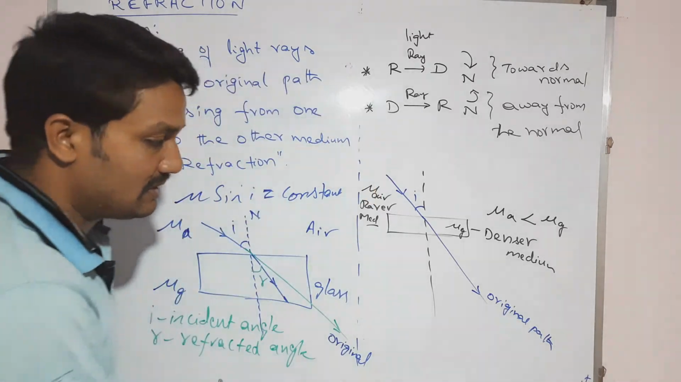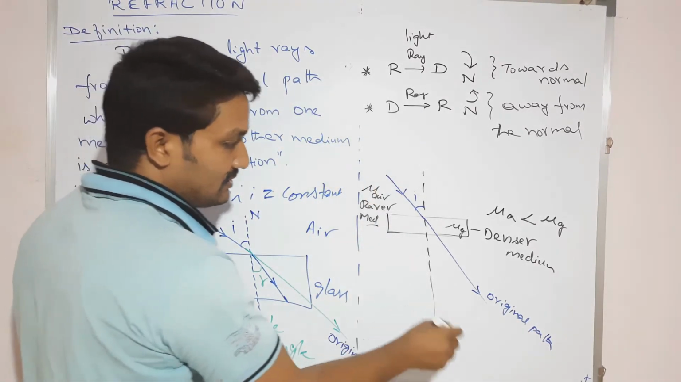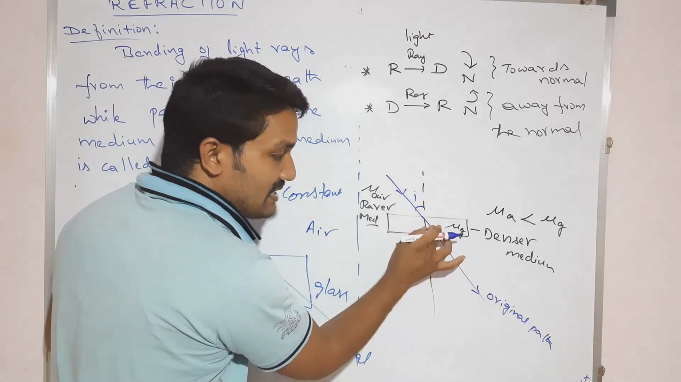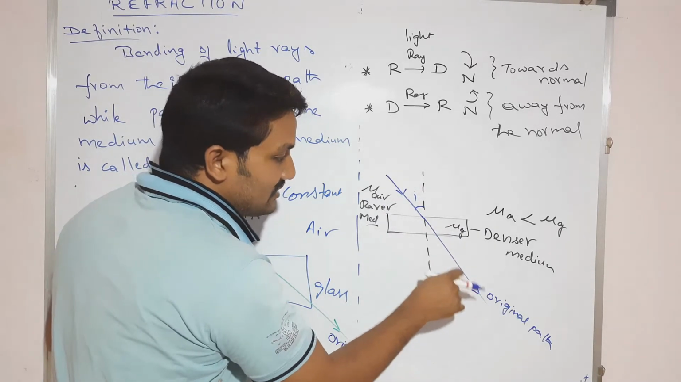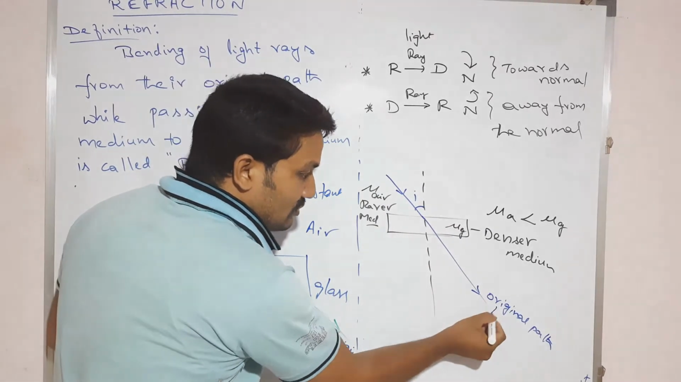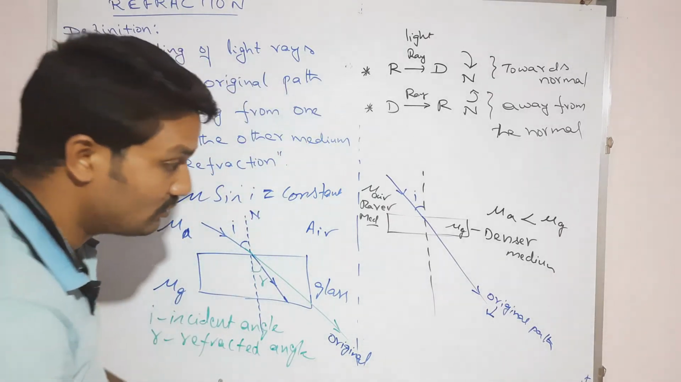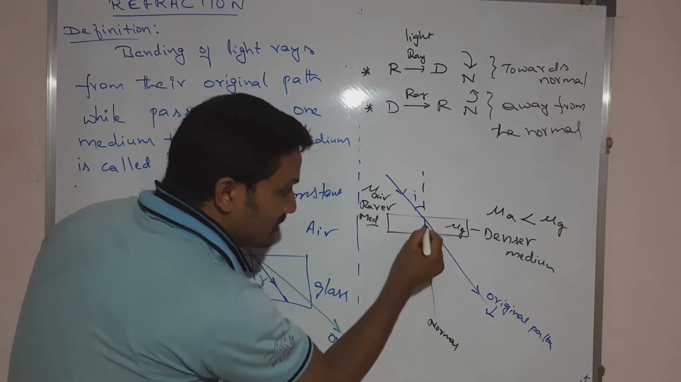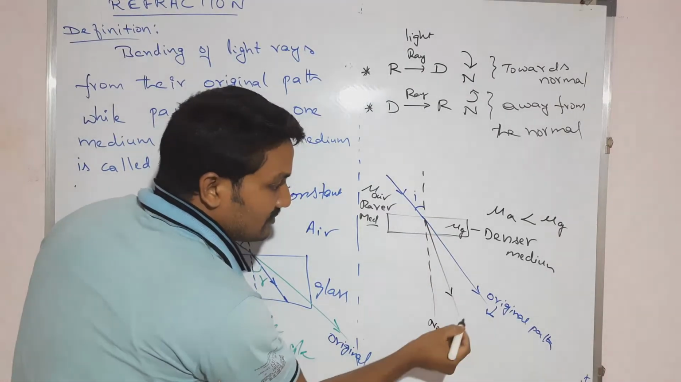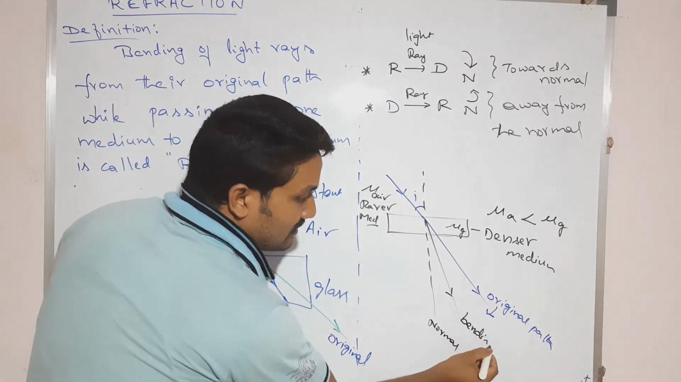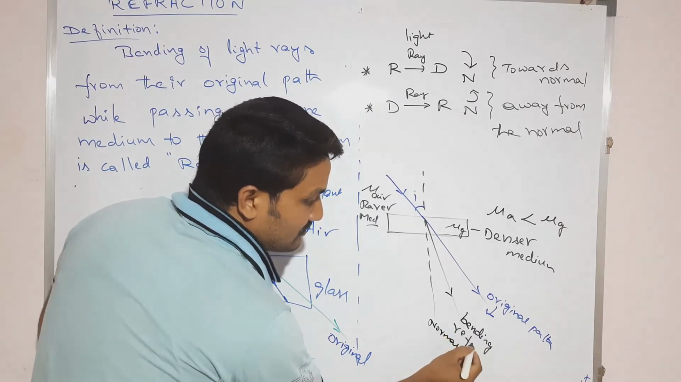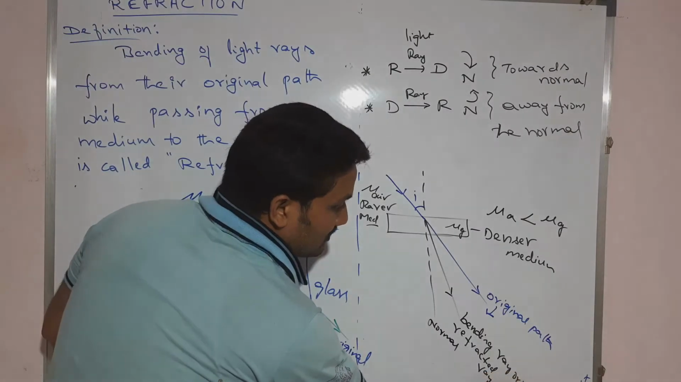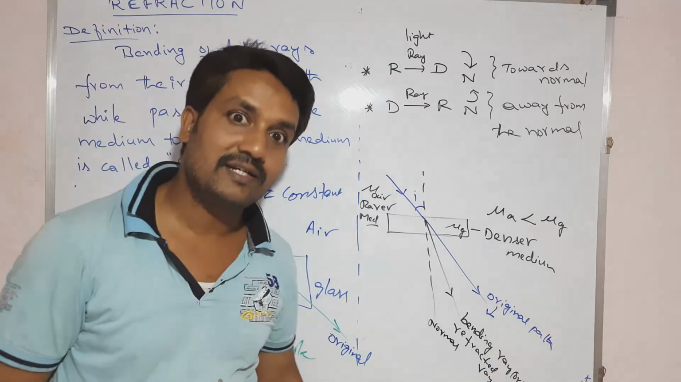But it does not follow the original path. So here the light ray is passing from rarer to denser, hence it is moving towards the normal. Towards normal means it is bending towards the normal. This is the normal. Okay, so towards normal means this is called the bending ray or refracted ray.